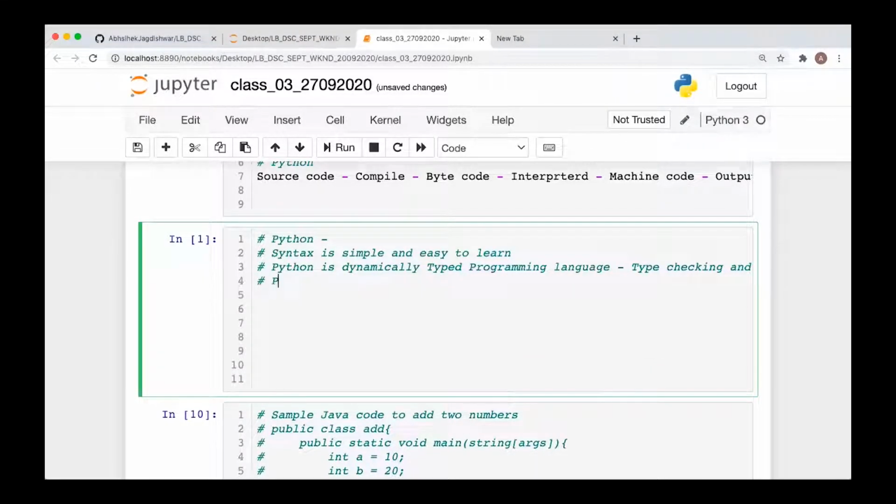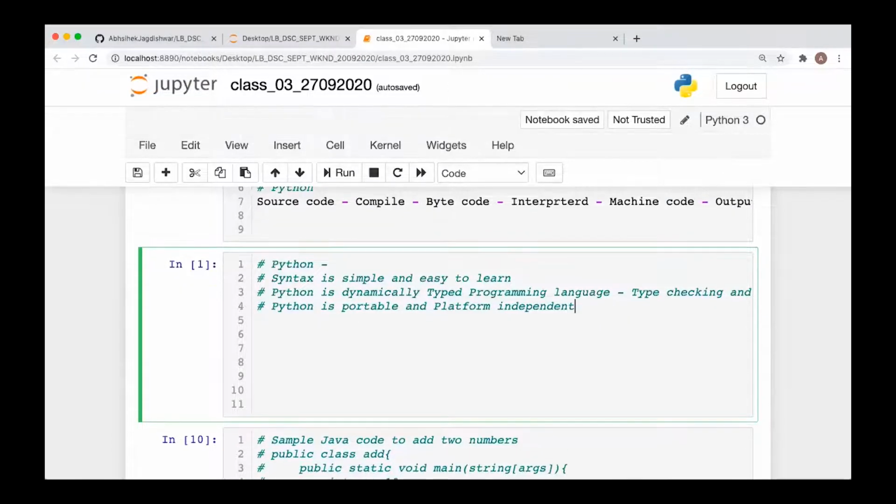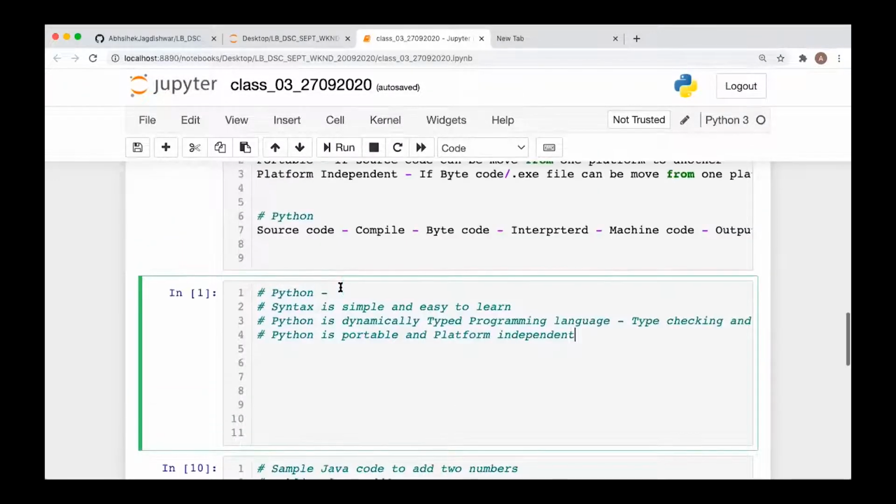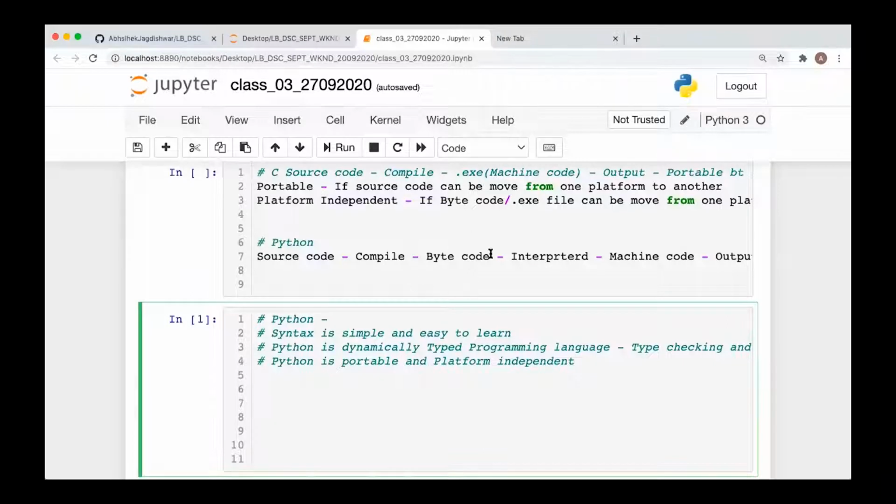Okay, so the next feature we have is Python is portable and platform independent. We have discussed this point already. Python is portable. You can move the source code from one platform to another, as well as you can move the bytecode from one platform to another. It means this bytecode, which is an intermediate code, you can give to any user using any platform. If you have generated it on Windows, you can give it to Mac, Linux, or any other user, and he will be able to execute this code.